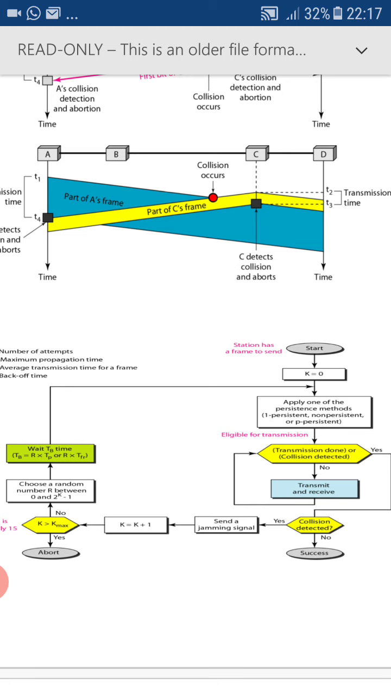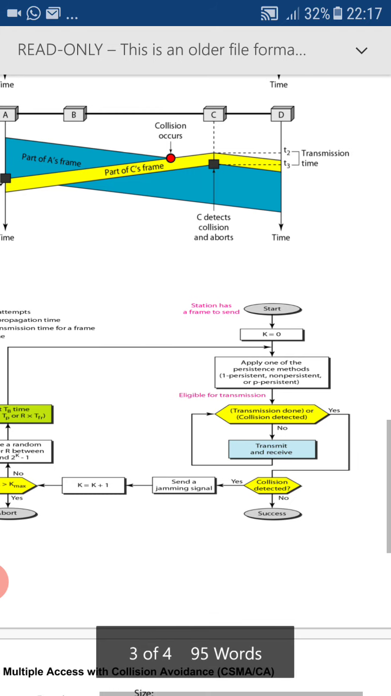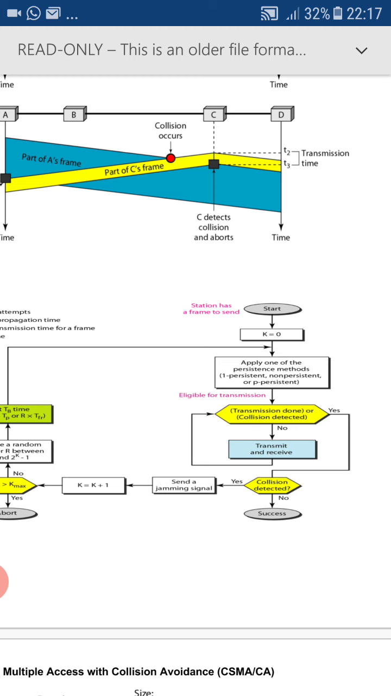Now, after applying the persistent method, we check whether the transmission is done or whether a collision is detected. If no transmission is done, if no collision is detected, then continue with the same procedure. If transmission is done, then we are going to detect the collision. If no collision, then the transmission is a success.